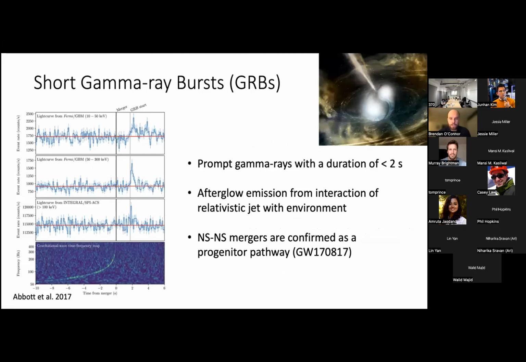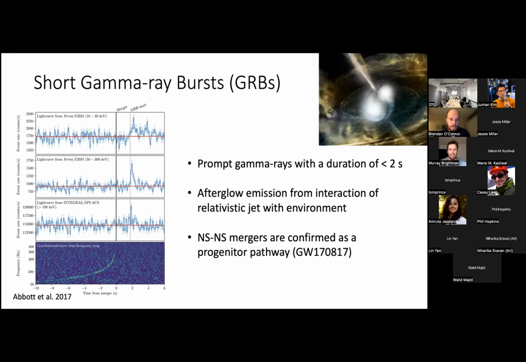So I'm going to switch now to short gamma ray bursts, which is another main focus of my work. So short GRBs are caused by the merger of binary neutron stars. We see on the left the famous inspiral signal from LIGO, and then 1.7 seconds later, there's a short GRB that occurs. A short GRB is defined as having a gamma ray duration of less than 2 seconds, okay? As opposed to longer duration gamma ray bursts, which can be longer than 2 seconds and are caused by the collapse of massive stars.